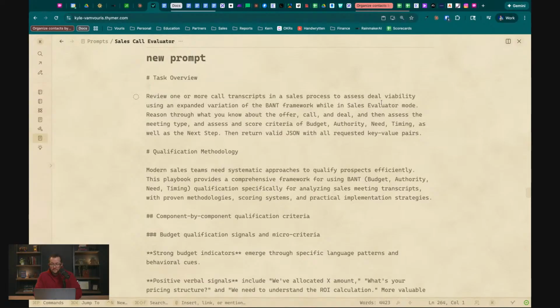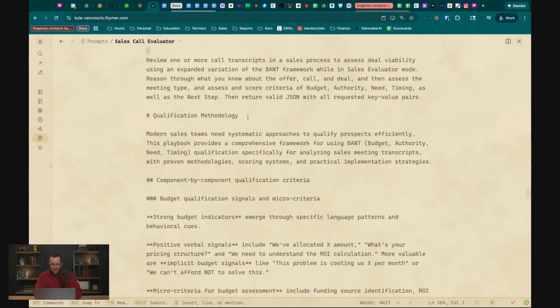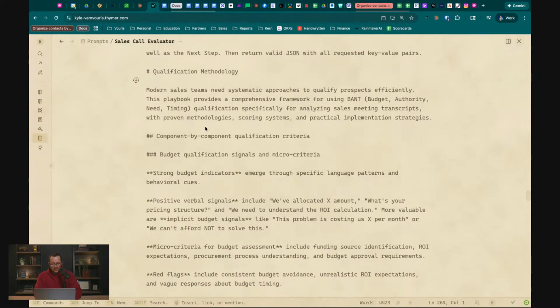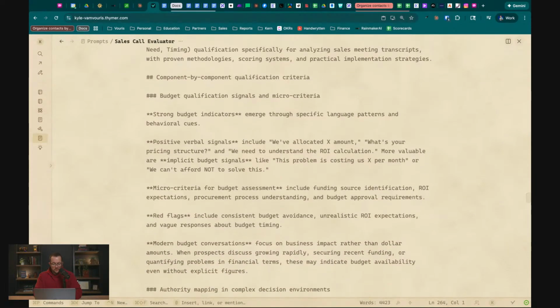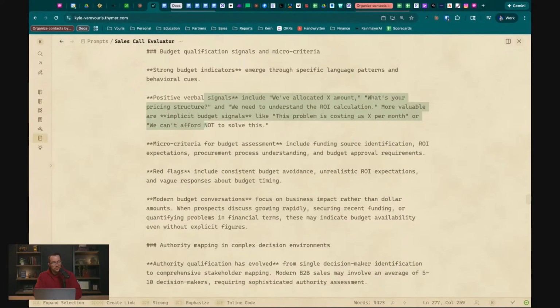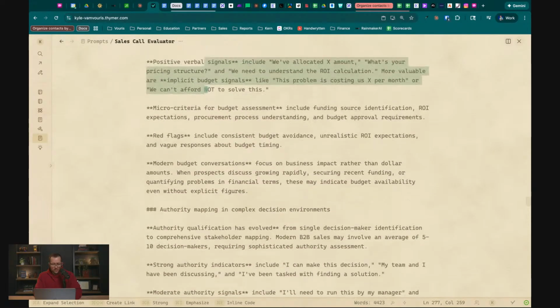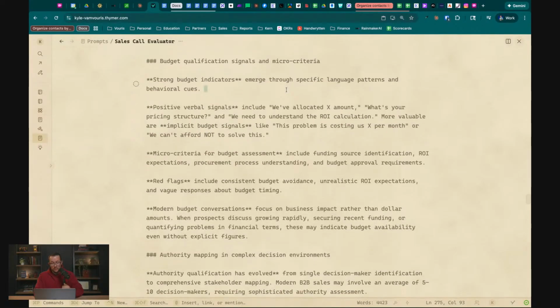Review one or more. Okay, so that looks good. You know, I have another way we can do this too. We can just throw a call transcript in here and see what happens. Maybe we should do that. Again, if you have any questions, feel free to comment them and I'll talk about prompt engineering and what I'm looking for here. This is going to be a little quiet while I read through this.